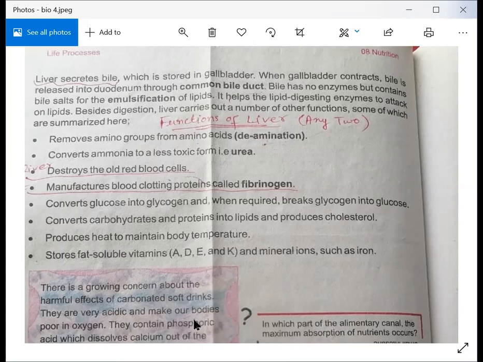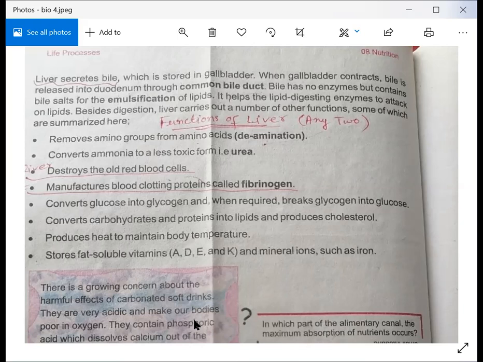And the next function converts carbohydrates and proteins into lipids and produces cholesterol. We all know we need a specific cholesterol level inside our body, but sometimes if cholesterol is raised, it can cause different diseases. The main important disease is a heart attack. So the liver also controls the level of cholesterol.